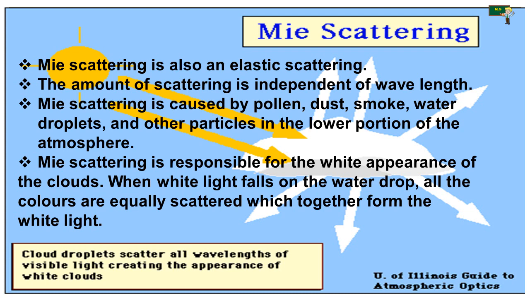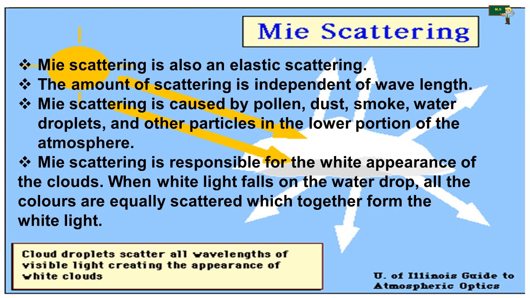Mie scattering takes place when the diameter of the scatterer is similar to or larger than the wavelength of the incident light. It is also an elastic scattering. The amount of scattering is independent of wavelength. Okay, so Mie scattering is caused by the pollen, the dust, the smoke, the water droplets in the sky, and the other particles in the lower portion of the atmosphere. It depends upon the things in the atmosphere.